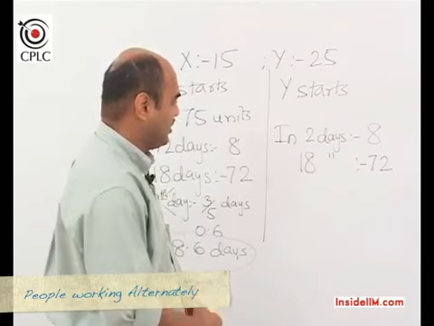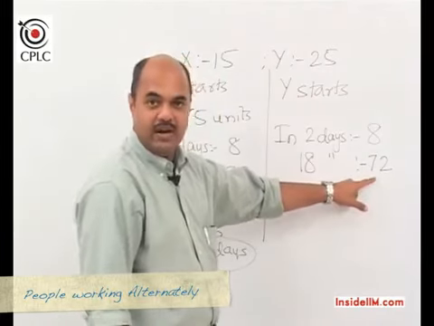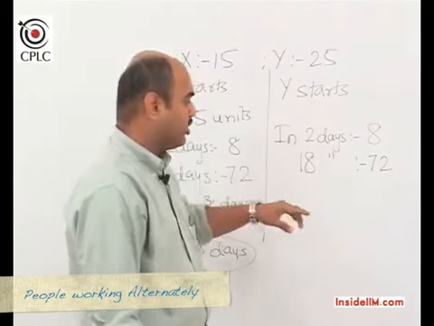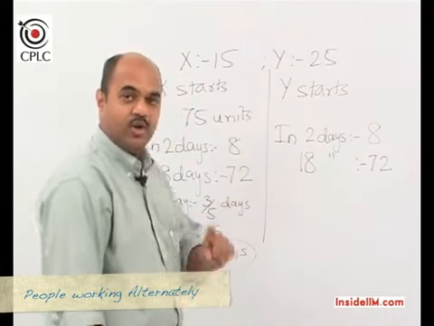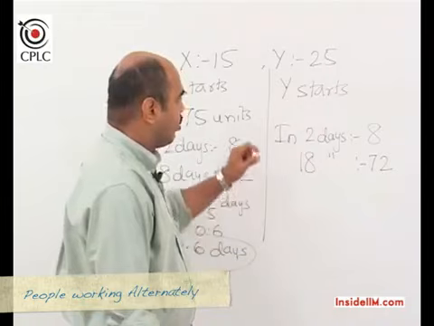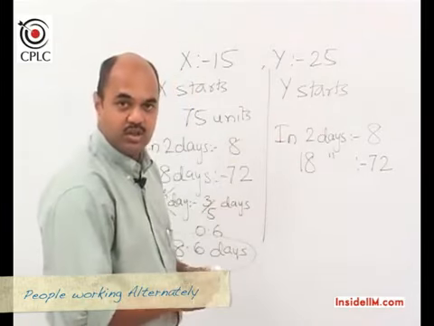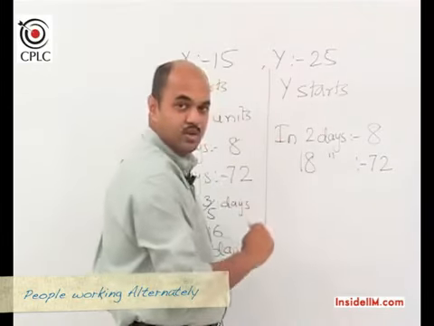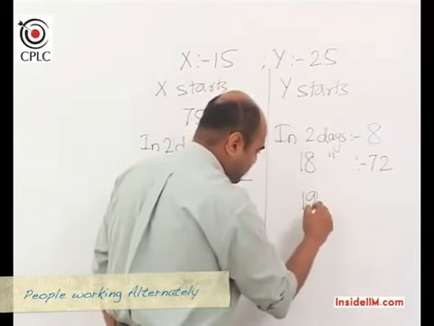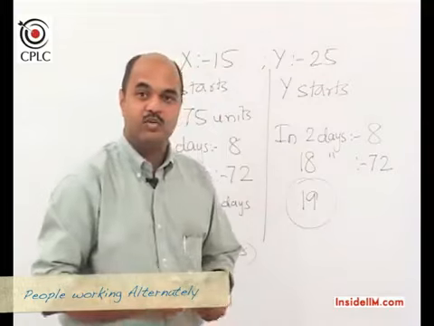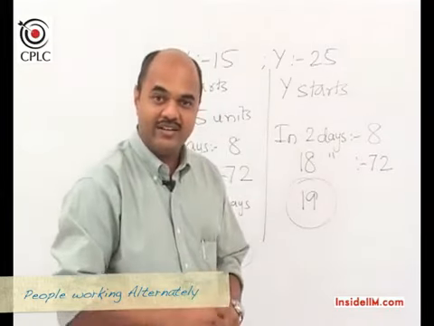Now what's going to happen is 3 units are pending, and we know that Y is going to work now after 18 days, and on any one given day Y does 3 units of work. So for the remaining 3 units Y will take 1 full day, and hence in this case the entire work will be completed in 19 days.